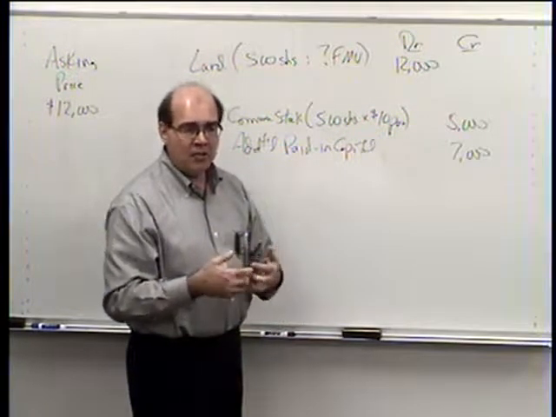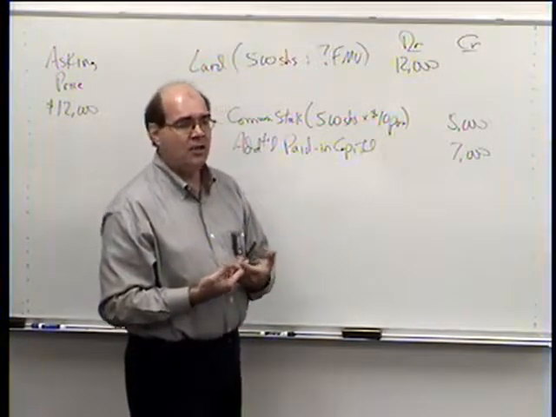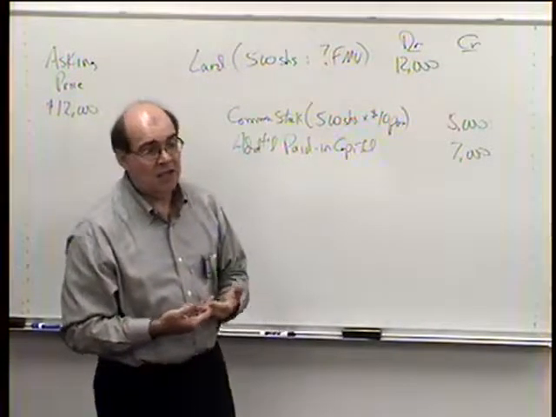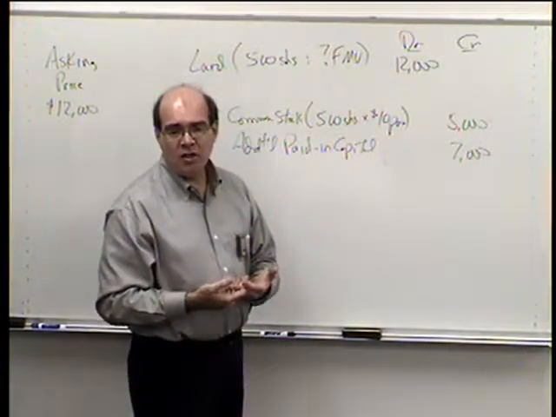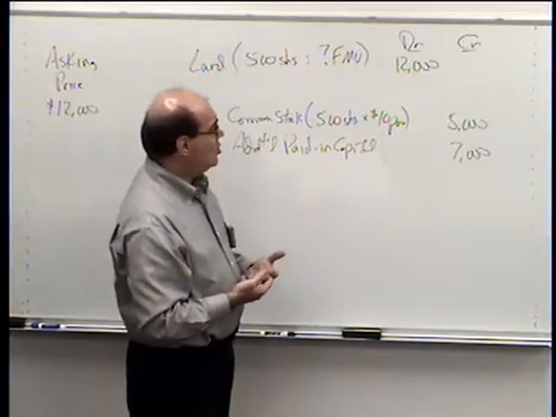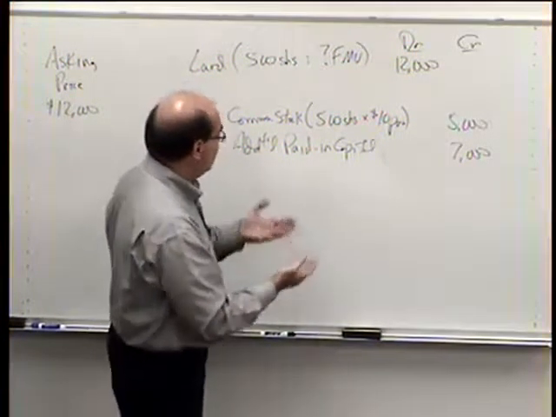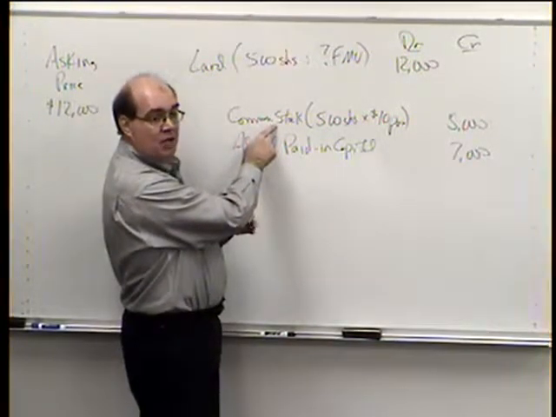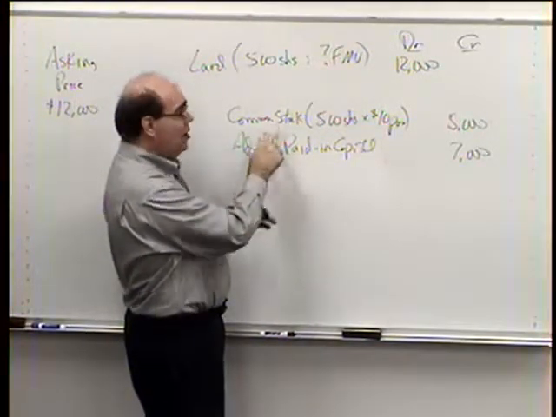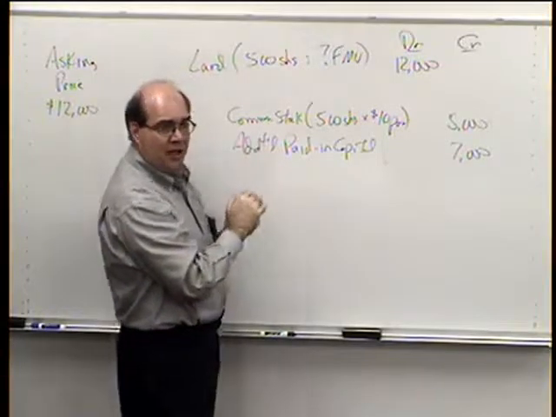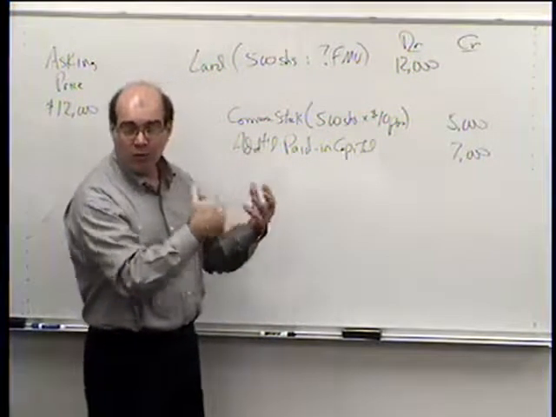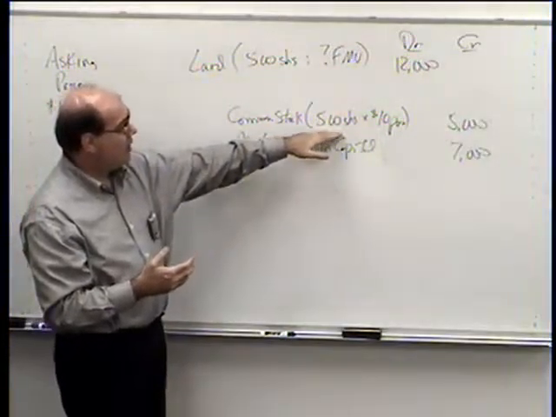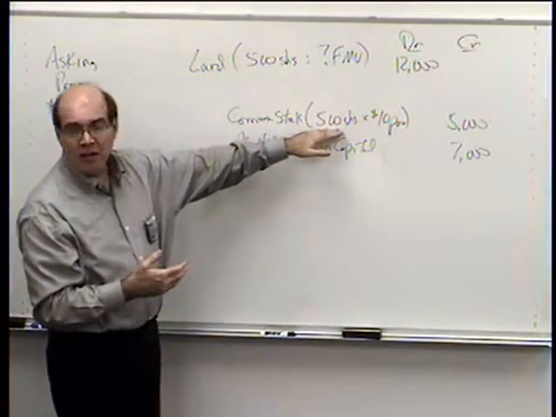And so when that happens, though, the company can't own stock in itself. It can't vote its own shares. It can't pay itself dividends. And so what happens to those treasury shares? Well, what we do is we go through, and instead of, if the company buys back shares of stock, instead of reducing the common stock account, we don't want to mess with the common stock or additional paid-in capital accounts that were created whenever we first set up the stock. Because this is what the state's looking for when they see our annual report. They want to make sure we've got our legal capital in there.